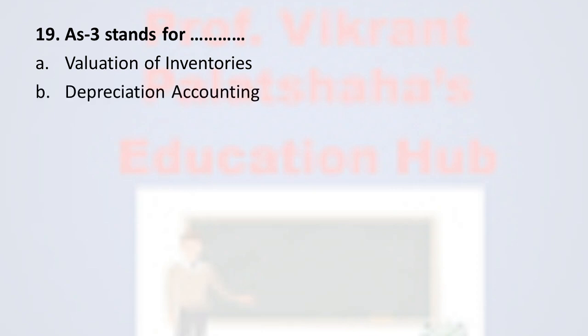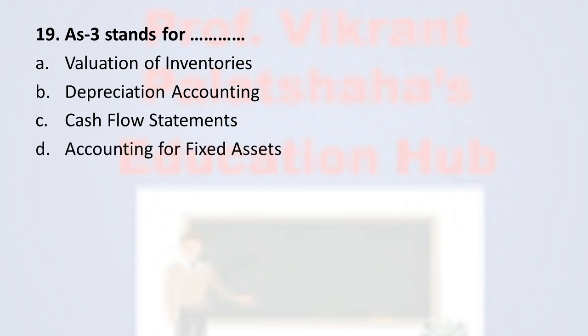Next question, question number 19. Accounting standard 3 stands for dash dash. Option number A, valuation of inventories. Option number B, depreciation accounting. Option number C, cash flow statements. And option number D, accounting for fixed assets. The correct answer for this question is option number C, cash flow statements. According to the accounting standard number 3, cash flow statements are prepared which show the inflow and outflow of the cash. Therefore, the correct answer of the question number 19 is option number C, cash flow statement.